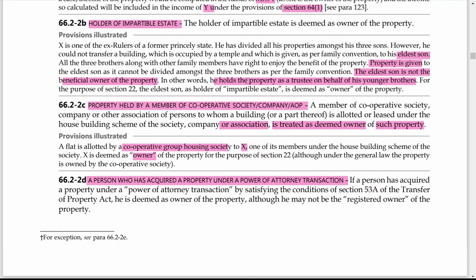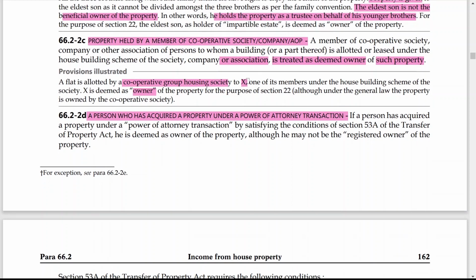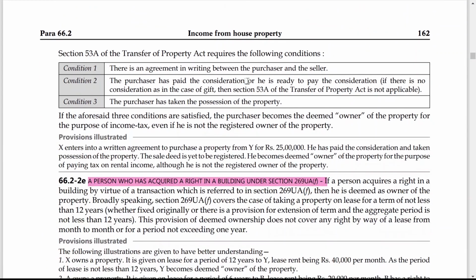Now next one, a person who has acquired a property under a power of attorney transaction. If a person has acquired a property under a power of attorney transaction by satisfying the conditions of section 53A of the Transfer of Property Act, he is deemed as owner of the property although he may not be registered owner of the property. But there are certain conditions that should be satisfied under section 53A.